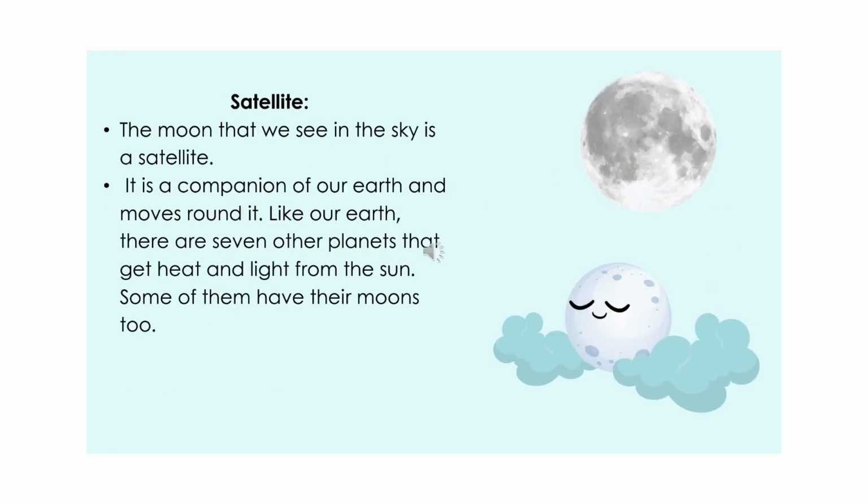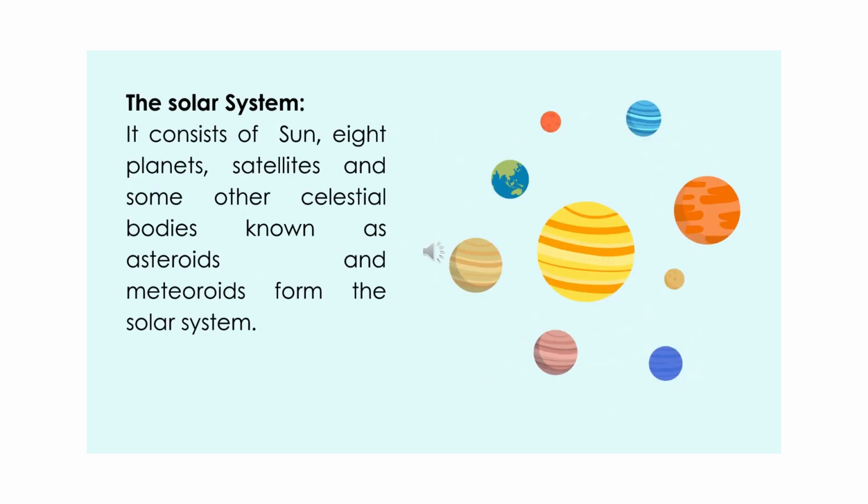Satellite. The moon that we see in the sky is a satellite. It is a companion of our earth and moves around it. Like our earth, there are 7 other planets that get heat and light from the sun. Some of them have their moons too. The solar system. The sun, 8 planets, satellites and some other celestial bodies known as asteroids and meteoroids form the solar system.